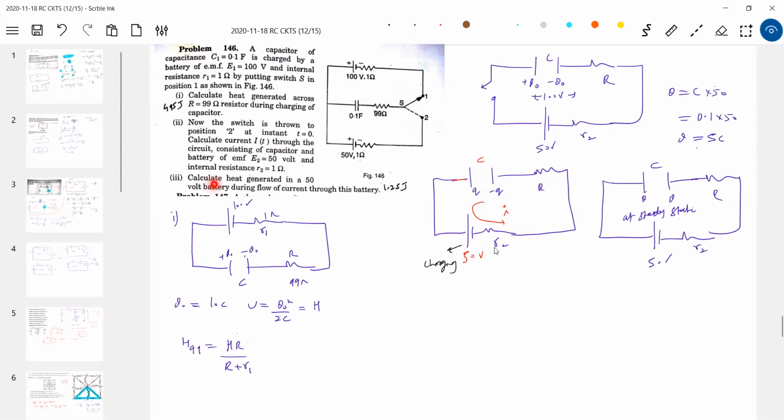Now let me come further. Calculate the heat generated in the 50 volt battery during the flow of current through this battery. How much heat will be generated? Because there is internal resistance, some heat will be generated.